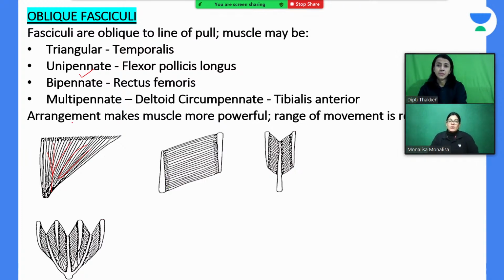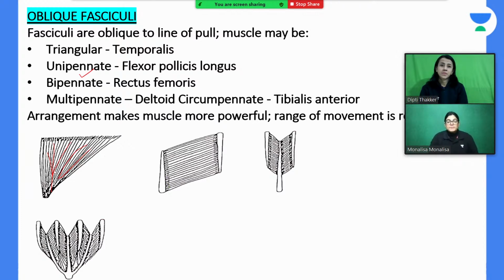So we have got unipinnate. Example is flexor pollicis longus. What do you mean by the word pollicis? Thumb. So this muscle will be near the thumb, meaning it's a muscle of the upper limb. Bipinnate: rectus femoris. What do you mean by the word rectus? Straight. Femoris means pertaining to the femur. So it is a muscle lying in the anterior aspect of the thigh.